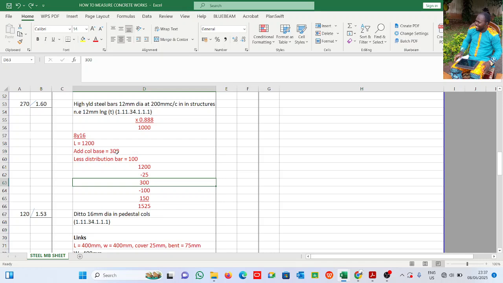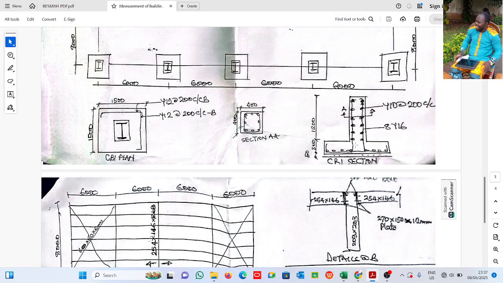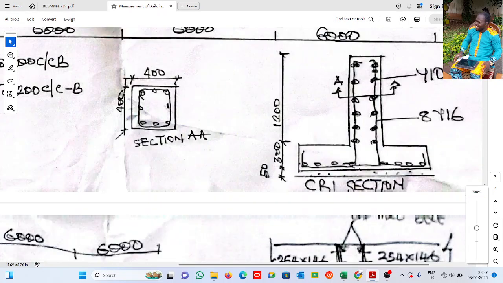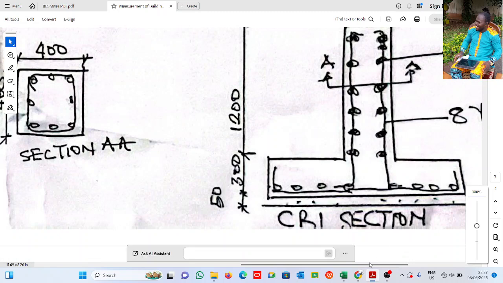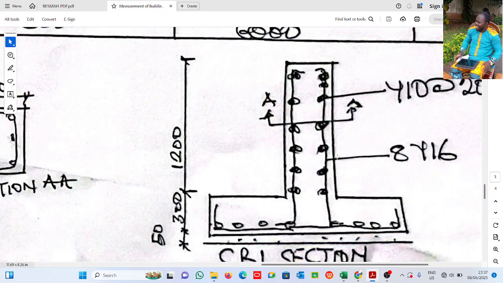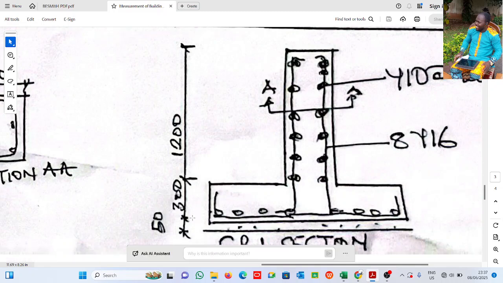Add. You see this one here, column base. Then I less distribution. See what I mean by that. Let me increase this. Right, enough for you now. This is clear now. Okay, see, this is the column base, 300 mm. See where the reinforcement is. I need to less this space to get to where the reinforcement is. Right, 100 mm. All right, it was not given.